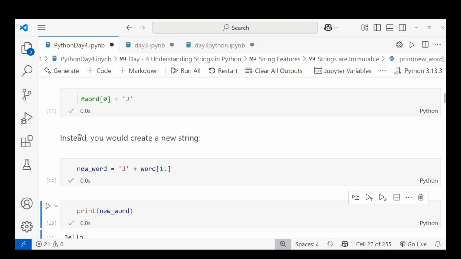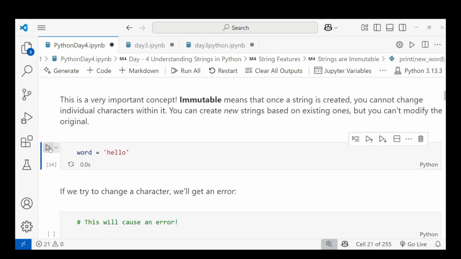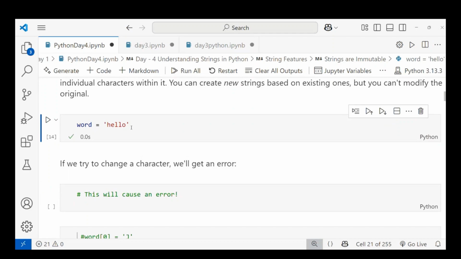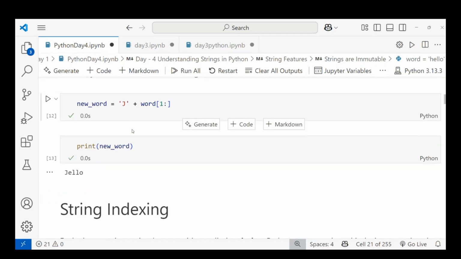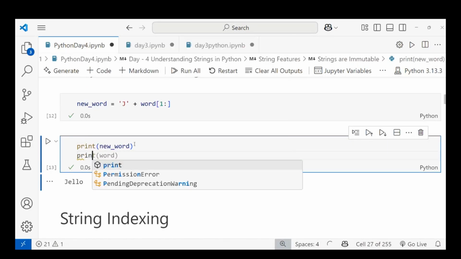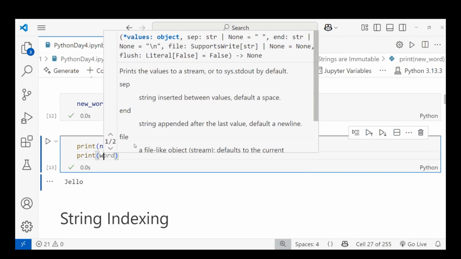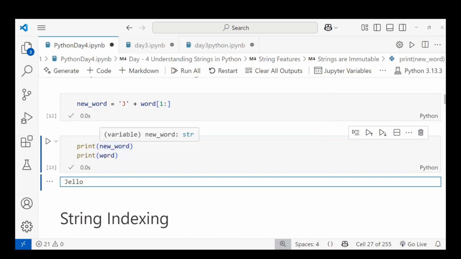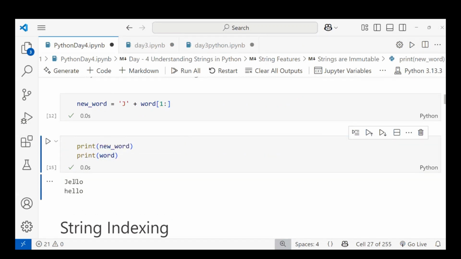Okay, if you run word again, you can see it. Let's print here only. I want the word variable, which was stored in the word variable, and this is the new variable. This is the old variable. Let's run this. You can see here the new variable after changing this, and the already stored one is unchanged.